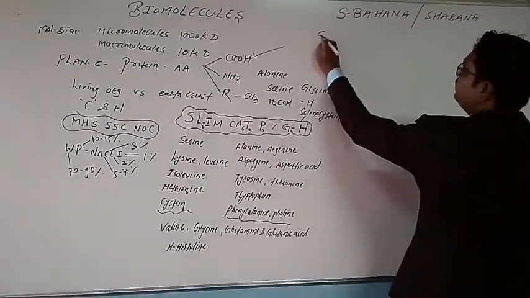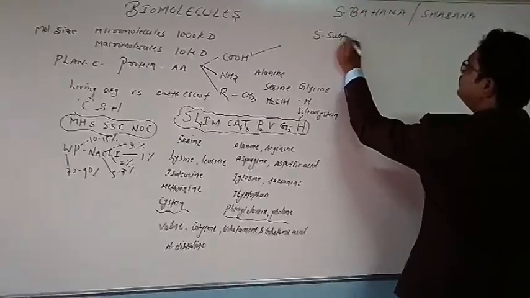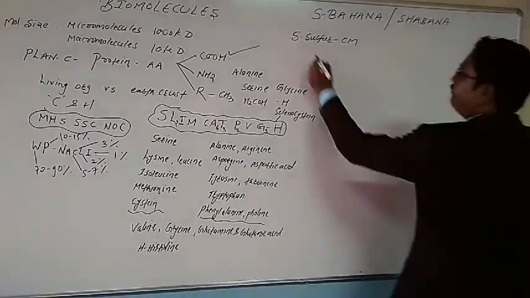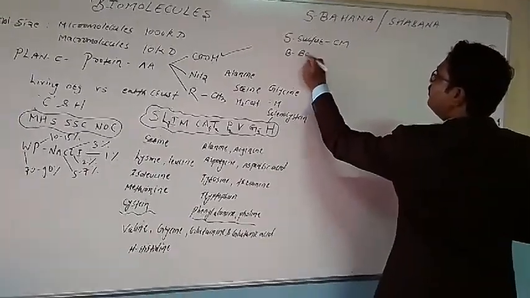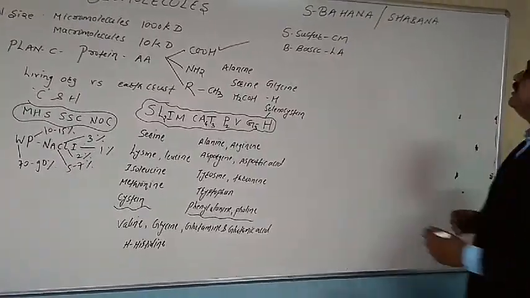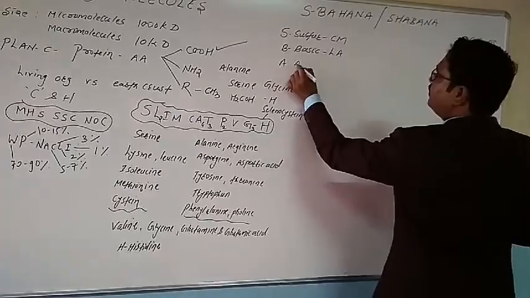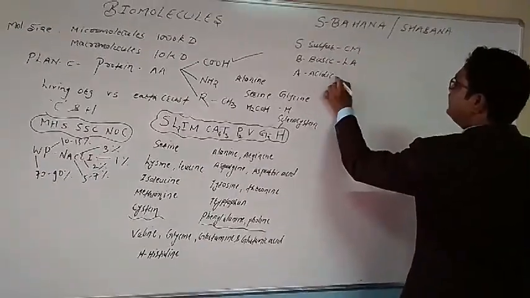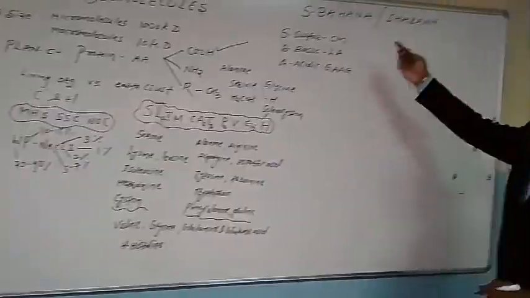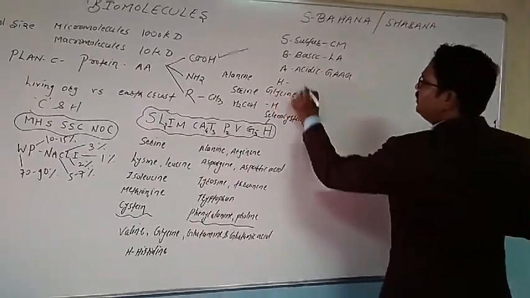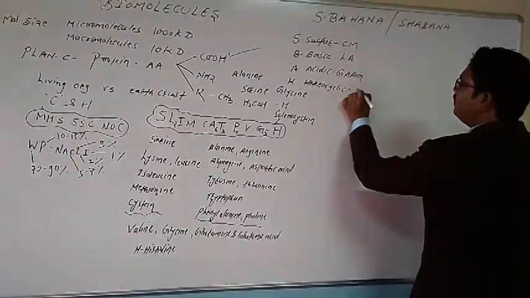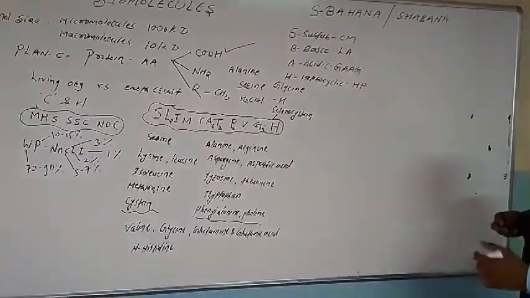Let us go with Super Bahana. Here, S is sulfur containing amino acid, which is considered as chief minister. B for basic amino acid, which comes from Los Angeles. Then A for acidic amino acid, which is a great Australian arc. Then comes H, that is heterocyclic, which is high performing amino acid.